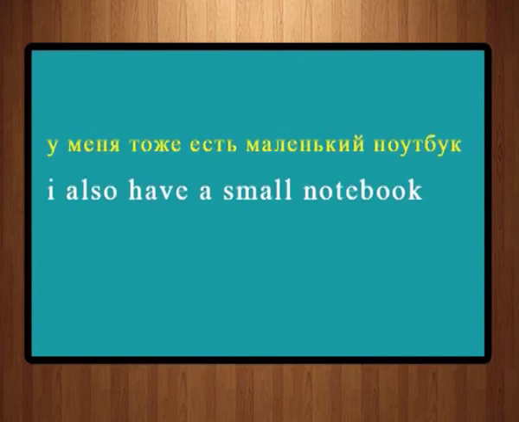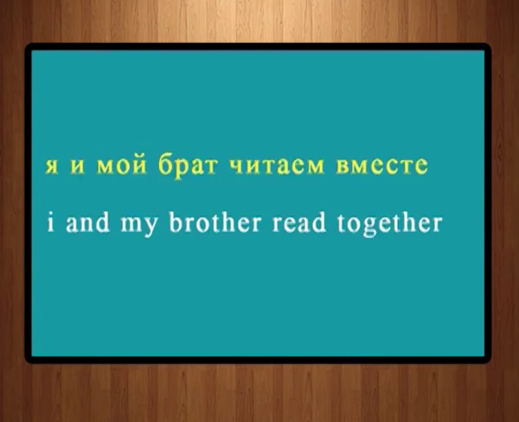У меня тоже есть маленький ноутбук. Маленький, as you know, is small and notebook, notebook or laptop. У меня тоже есть. I also have a small laptop. Я и мой брат читаем вместе. I and my brother read together. Вместе is together. I will read out the text once again.